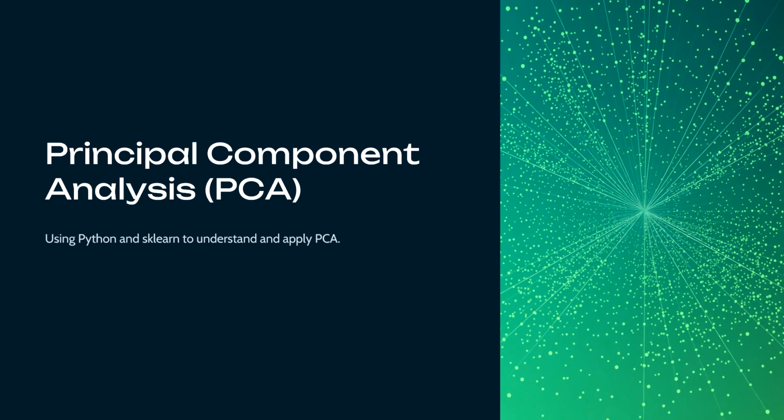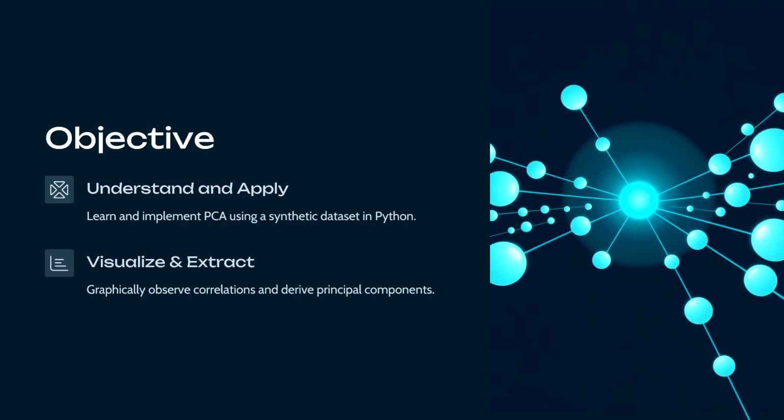Today we are going to explore a very important topic in machine learning, that is principal component analysis or PCA. PCA is a statistical technique used to reduce the dimensionality of large datasets while retaining most of the original information.